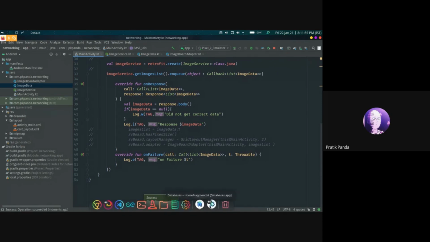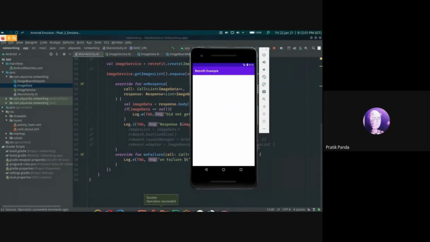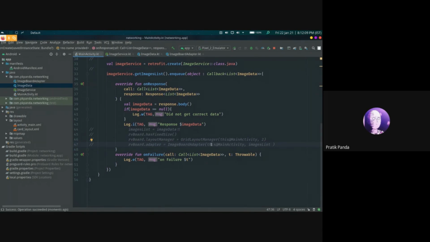Now on rerunning the app, it's only a blank screen, since we are not displaying anything, we are only logging it to the logcat. Now for displaying the images and the data that we receive, we will be using recycler view.